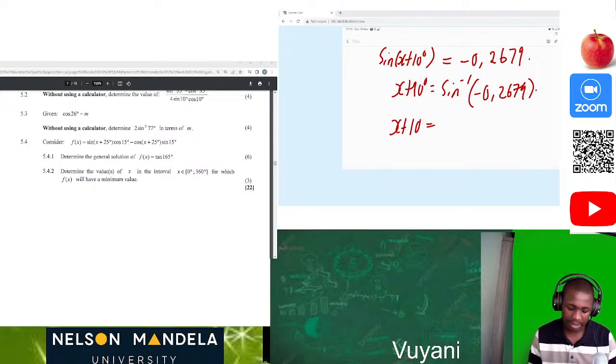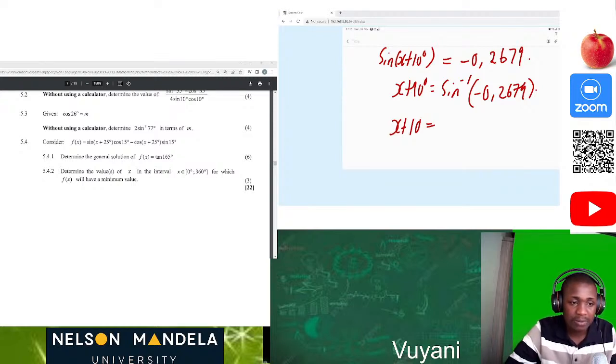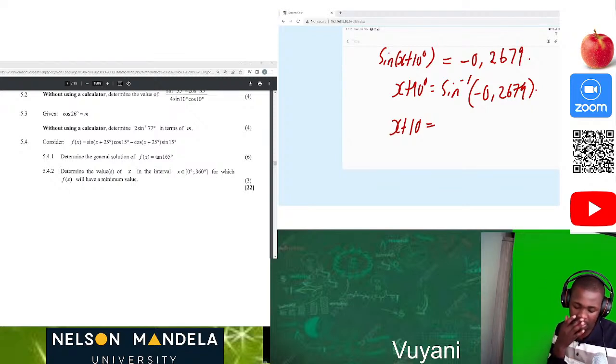Then again we must use our calculator to be able to solve for this problem. Sine inverse of that, what will be the answer, guys? Come on, I'm waiting for a response from the chat, or in the WhatsApp group. Just type something so that at least I know that we are together. Assumingly we are together or we are not.